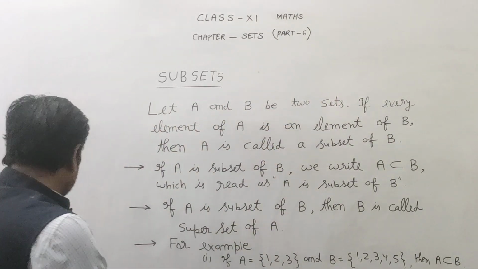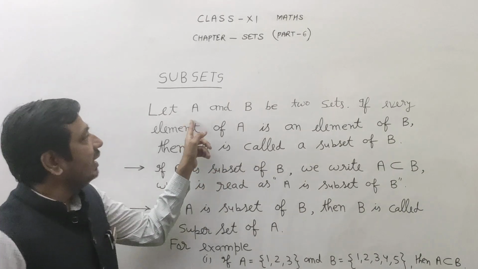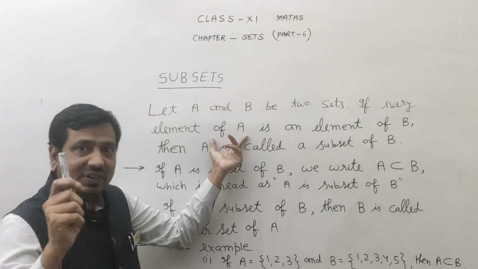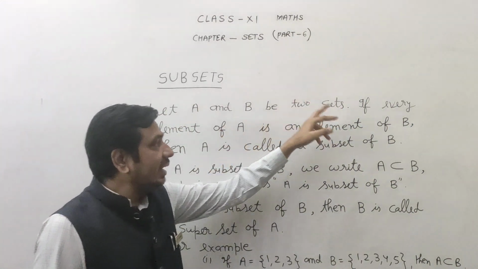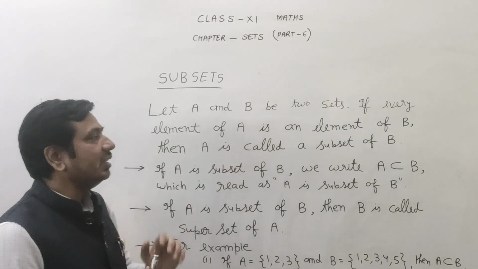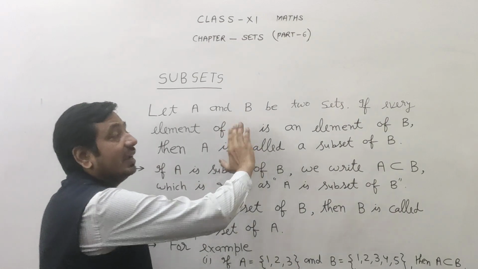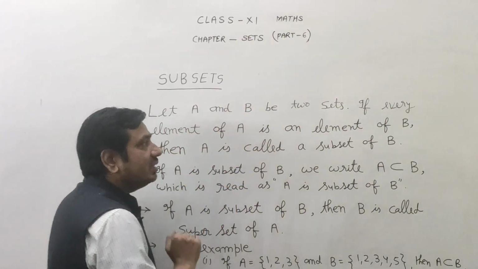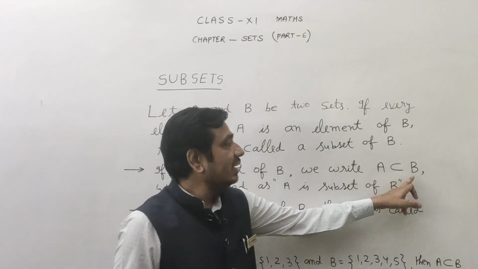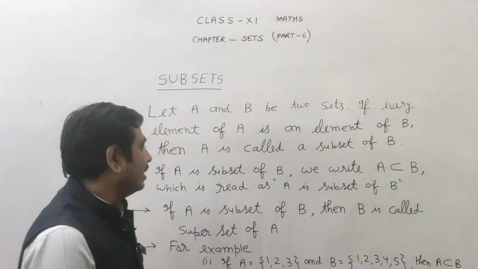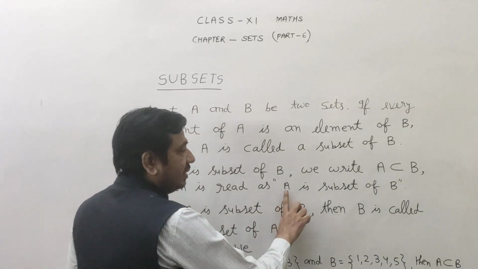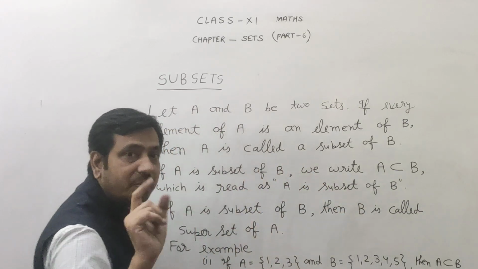Class, now take the definition of a subset. Let A and B be two sets. If every element of set A is an element of B, then A is called a subset of B. Here it is written that all elements of set A are present in set B. In this case, A is called a subset of B and written as A ⊂ B, and read as A is a subset of B. And class, if A is a subset of B, then B is called a superset.